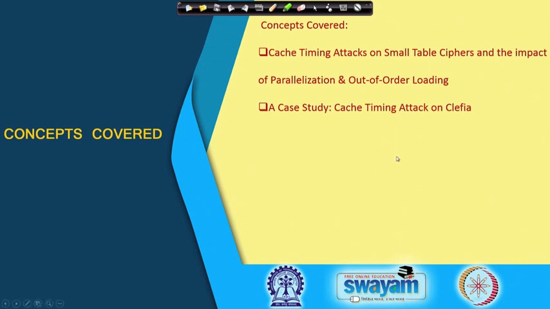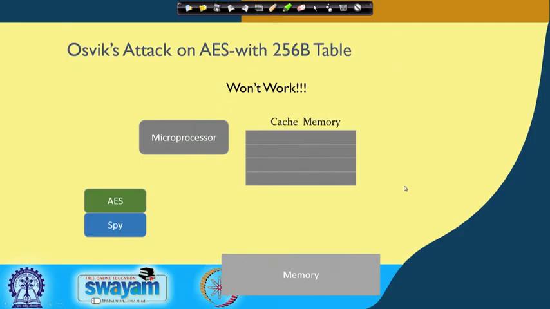And then we shall try to talk about a case study with an example of a cipher called Clefia. So, let us just recapitulate the fact that we saw that when a cipher is implemented with a small table, then the variation in the number of misses is gone, because we essentially have a fixed number of misses. So what is the impact of this on the OSFix attack?